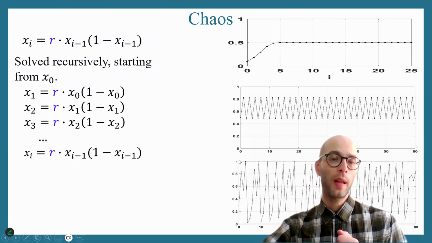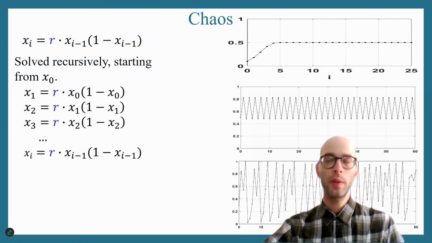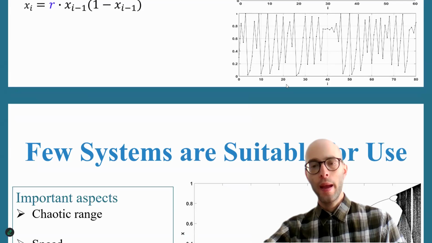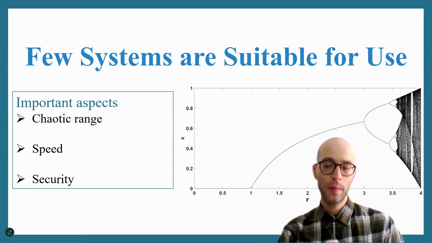But for other parameter values, it is periodic. So when it is periodic, it is not suitable for encryption. And this behavior happens for many systems. It's not just the logistic map. For example, this bifurcation diagram.